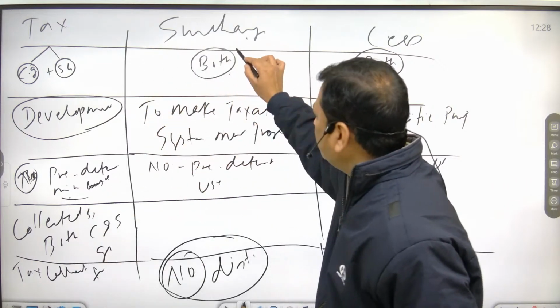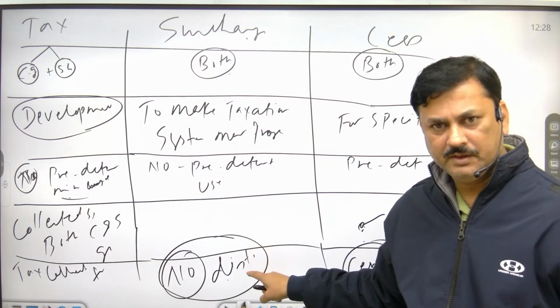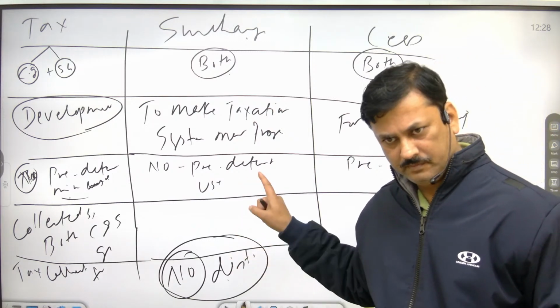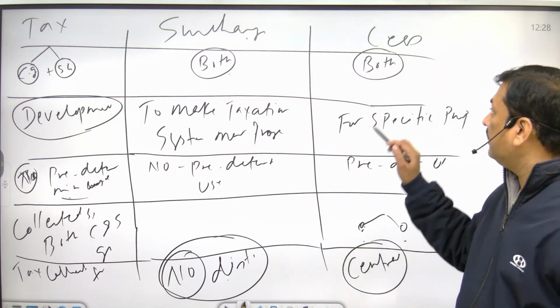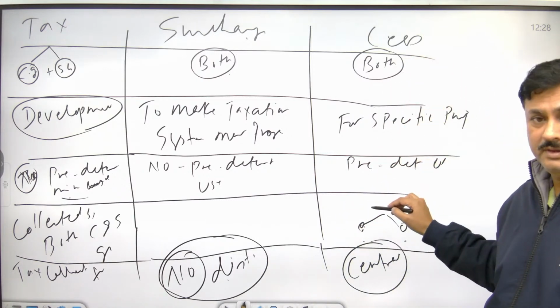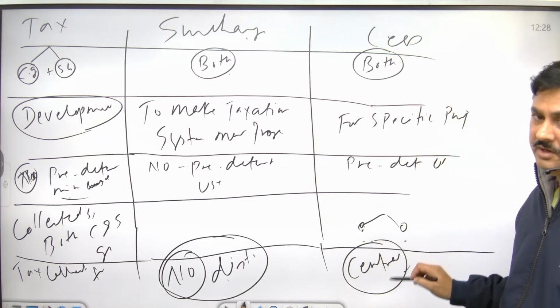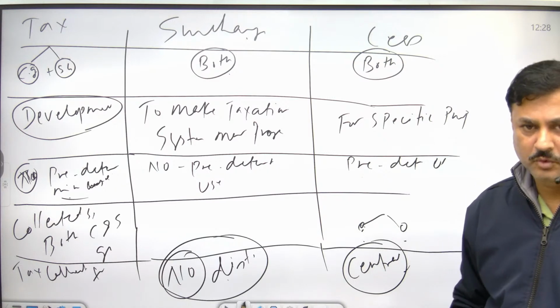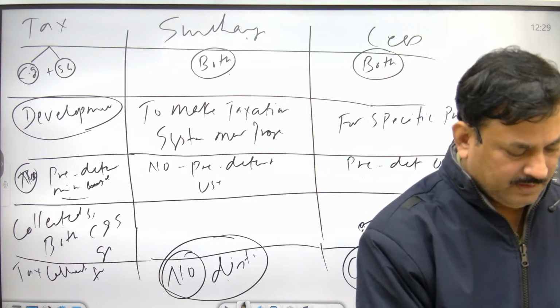Surcharge will not be part of the distribution pool, and cess collected by central government is not part of the divisible pool. Any doubt?